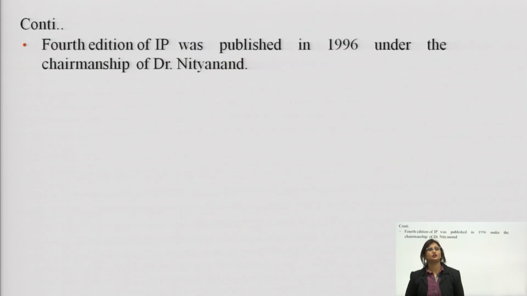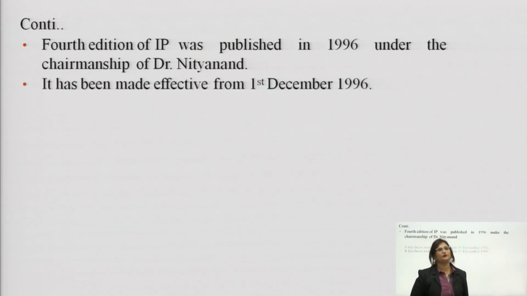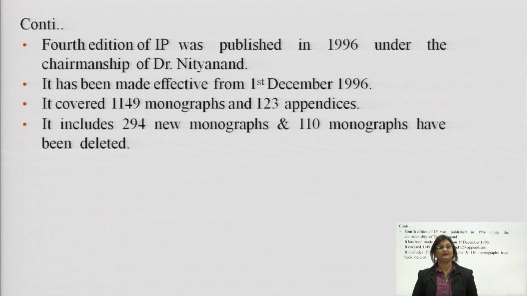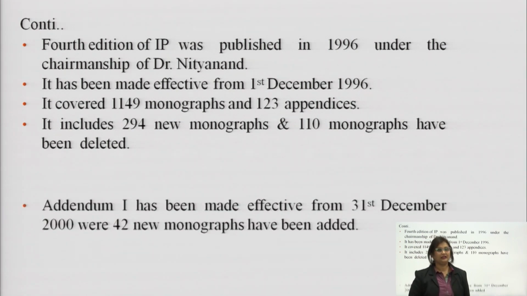The fourth edition of IP was published in the year 1996 under the chairmanship of Dr. Nityanand. It has been made effective from 1st December 1996. It covered 1149 monographs and 123 appendices. You must be seeing the number of monographs has been increasing quite a lot. It includes 249 new monographs, and 110 monographs have been deleted.